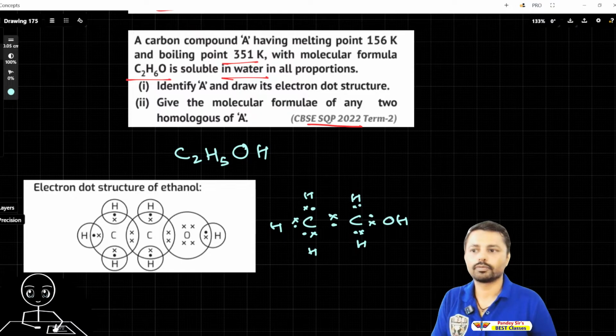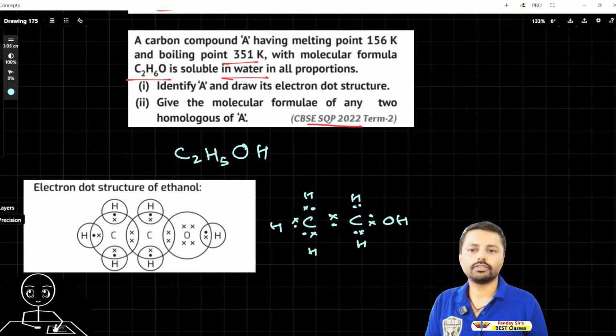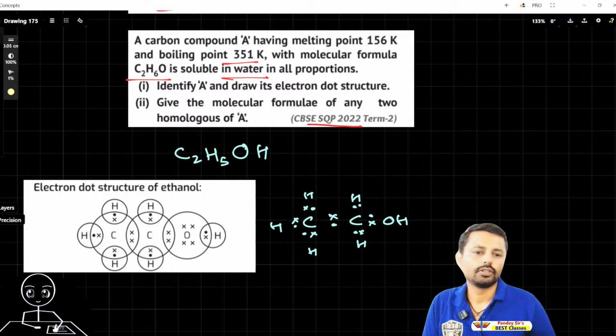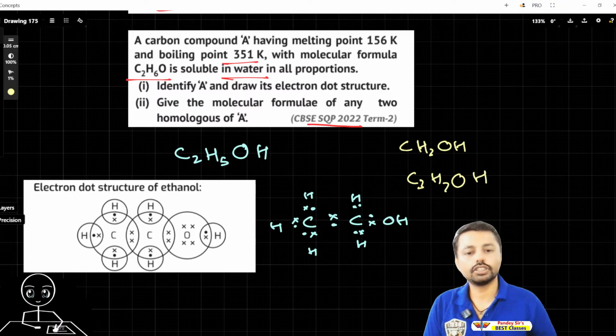So let's carry on. A carbon compound A, and identify A, draw its electron dot structure. Give the molecular formula of any two homologous series of A. So one is methanol, CH3OH, this is methanol, and then C3H7OH, this is propanol.